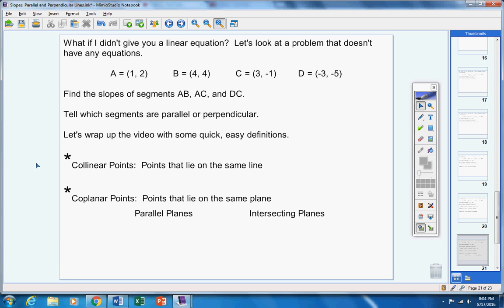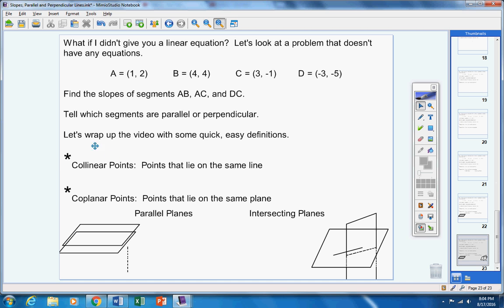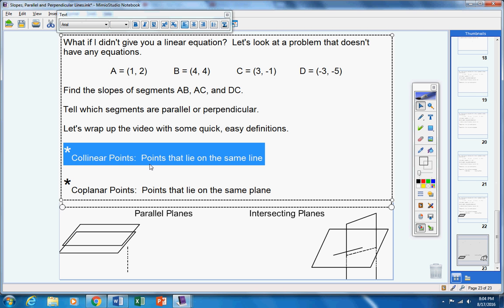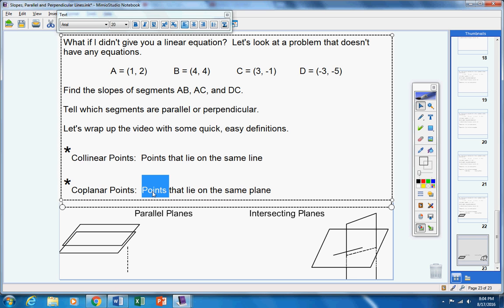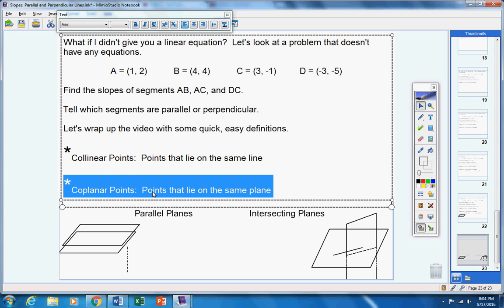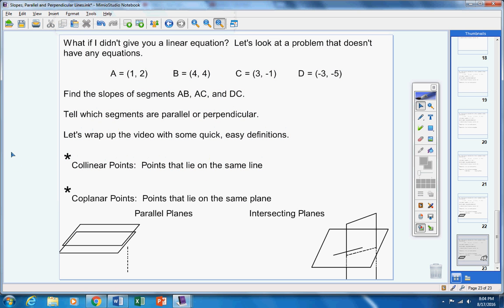Also, this definition, collinear points, will be on your quiz tomorrow. Fill in the blank. Coplanar points will be on your quiz tomorrow. Fill in the blanks, okay? So make note of that somewhere off to the side so when you take notes today you can mark that.